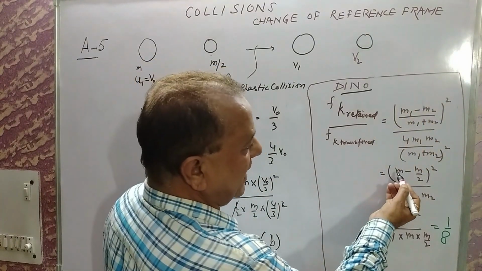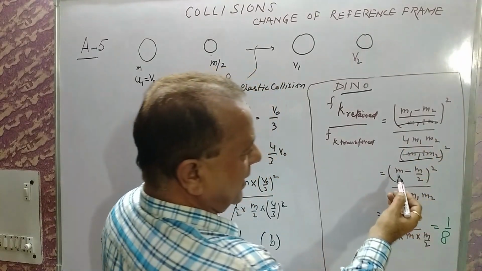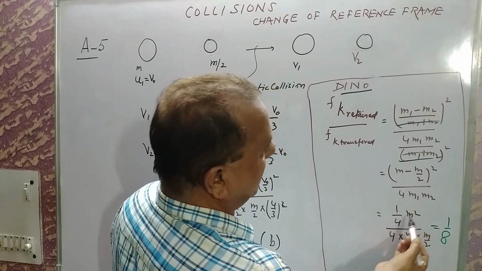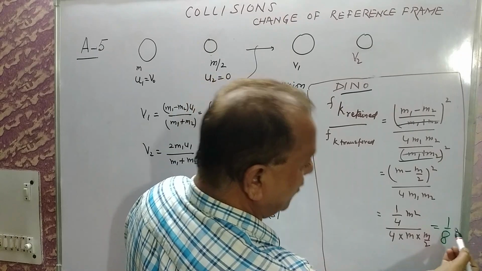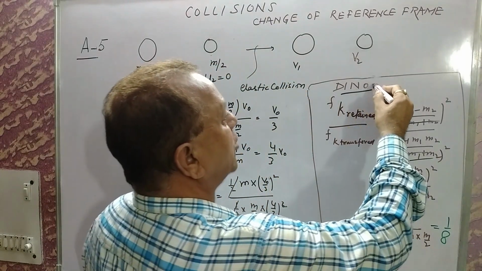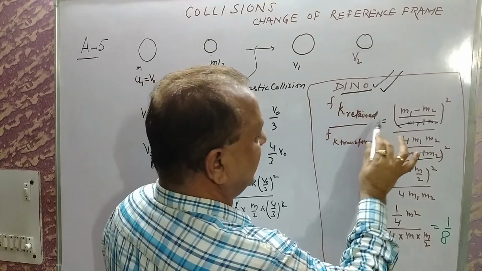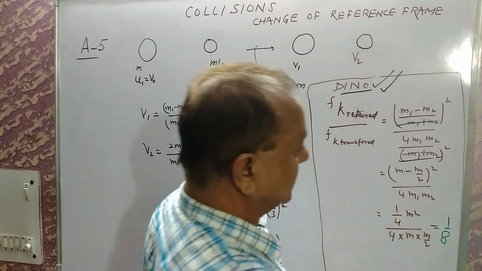Now putting in the values, m minus m by 2, whole square, and 4m1m2 is 4 times m square by 2. The answer is 1 by 8. Again, this is a very short method, if you remember the standard result: the fraction of energy retained divided by the fraction of kinetic energy transferred.